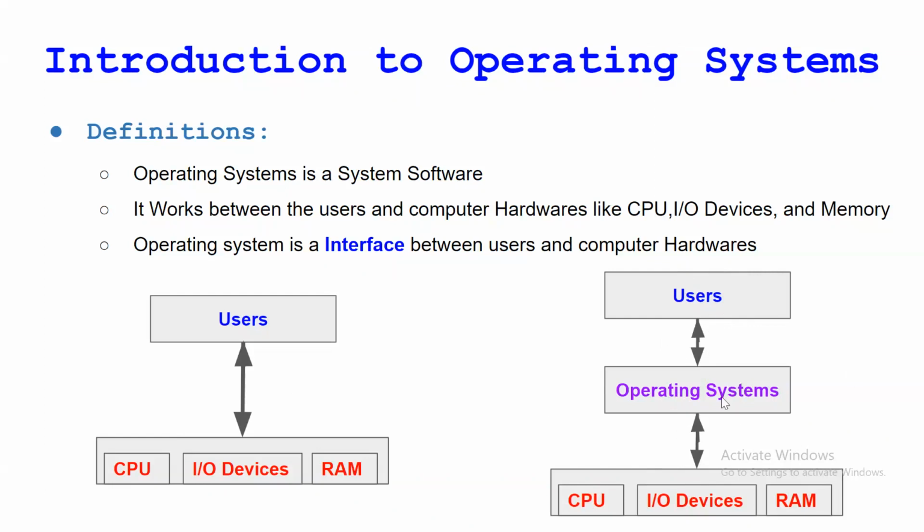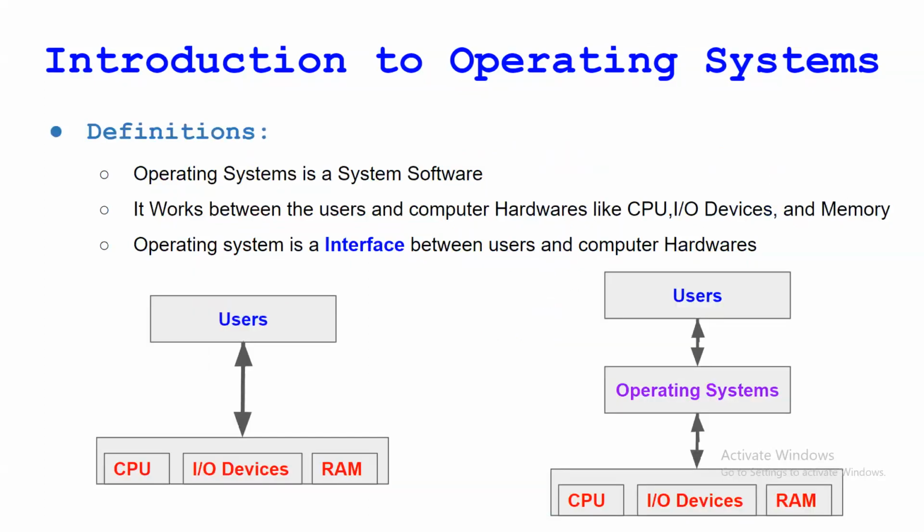So this will manage all these things. A basic example is printing. Suppose you need to print something. What does the user normally do? Simply click on the print option. When the user clicks on the print option, the operating system manages everything and gives the print job to the printer, right? That's why the operating system is the most important concept, and that's why we use it. I think you might have understood why the operating system is required, right?